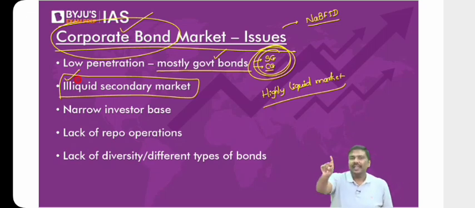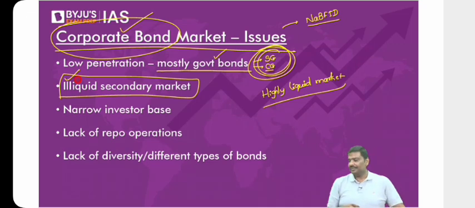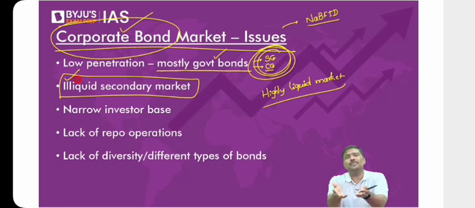Now you tell me, you know the situation now. You know that investors are interested in equity. Otherwise, they're interested in government bonds. Will you purchase more corporate bonds? Let me know. You as an investor, will you purchase corporate bonds from the company directly? In the primary market, will you purchase more corporate bonds? So the demand for the corporate bonds automatically will take a hit.